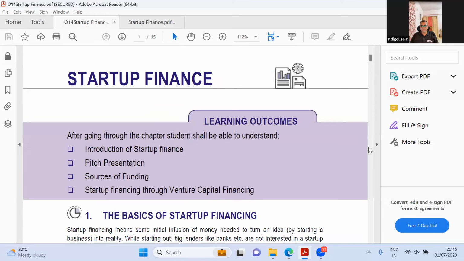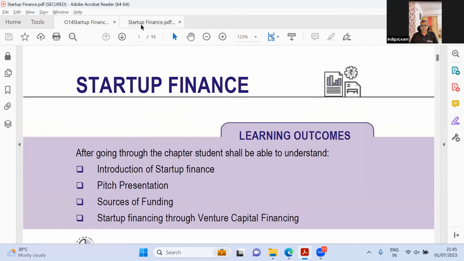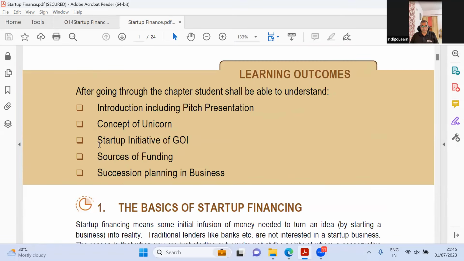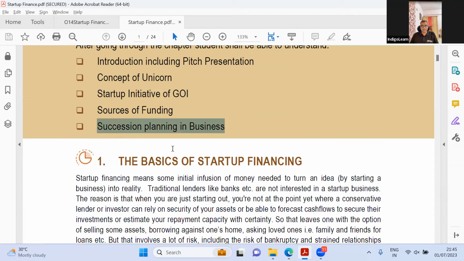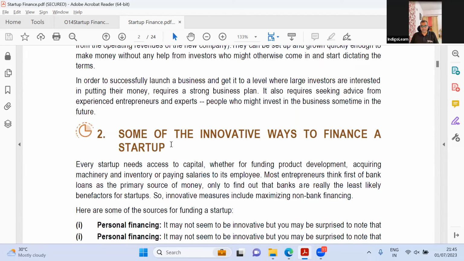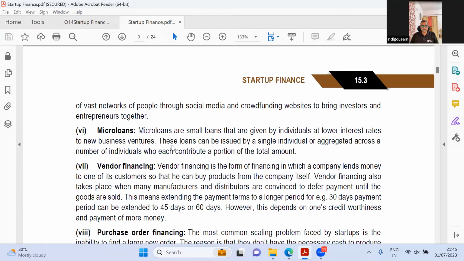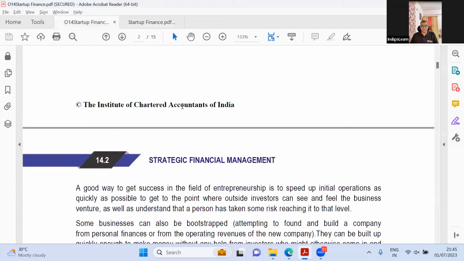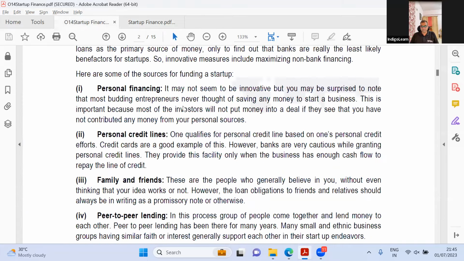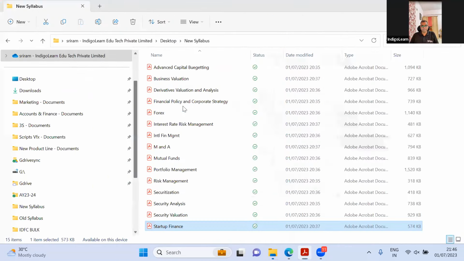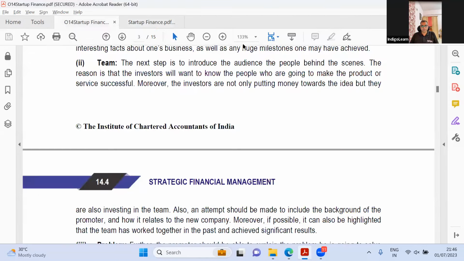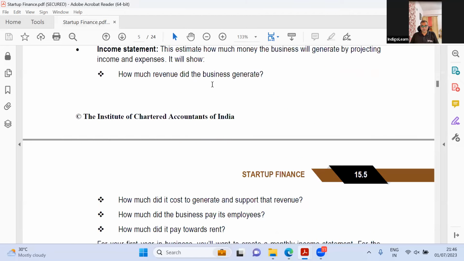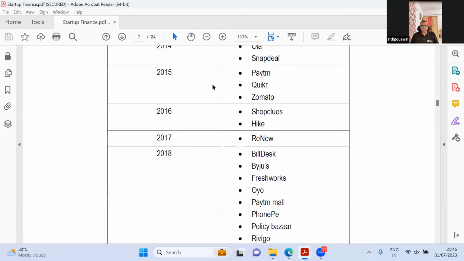So startup finance, old syllabus was about 15 pages and new syllabus is about 24 pages. So I guess absolutely they've added stuff. Concept of unicorn, succession planning, this good stuff. So some of the innovative ways, this is old stuff. Pitch presentation. Did they have pitch presentation earlier? I think they had because I remember showing some of the stuff in the class as well. Okay, let us see what else is there. Concept of a unicorn. Yes, this is completely new. Who are all the unicorns and all that?